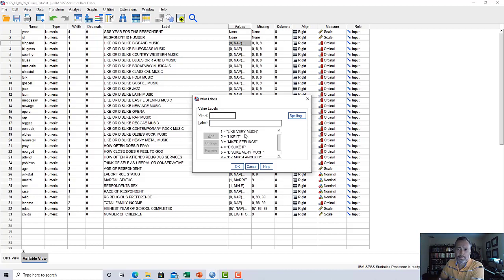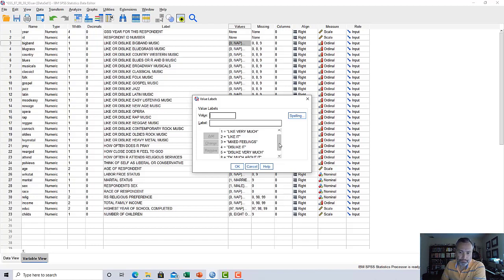I actually, generally speaking, I don't like coding my data this way. I prefer to make the higher numbers the more positive attributes, right? So more is better. But this is the way that the General Social Survey coded it, so we'll work with it as it is. There are ways, certainly, where you could reverse those codes, and I'll show you some of that functionality. But for now, we'll work with it as it is.